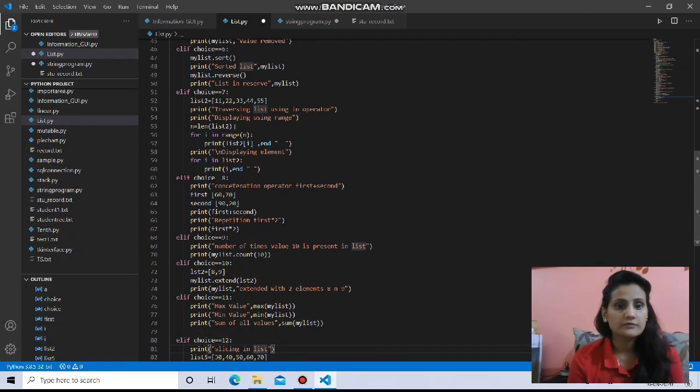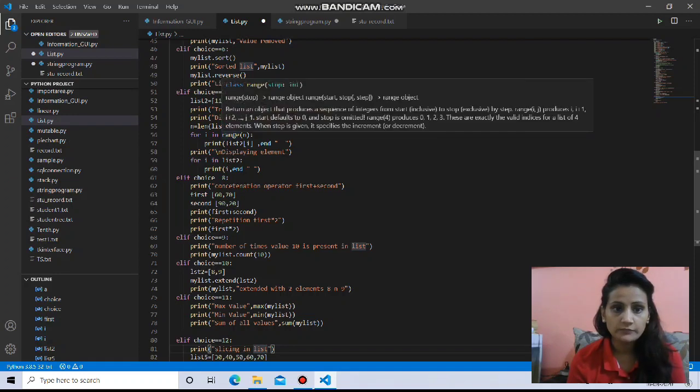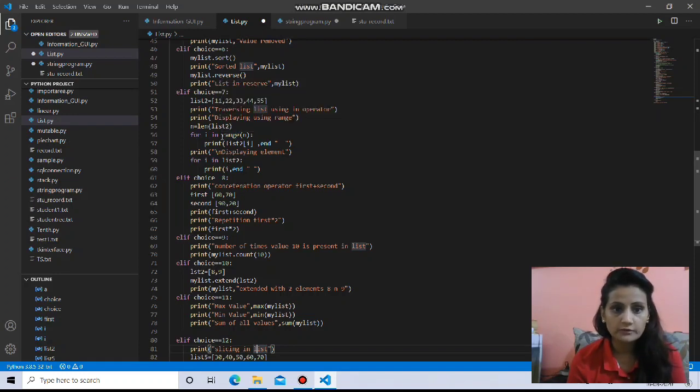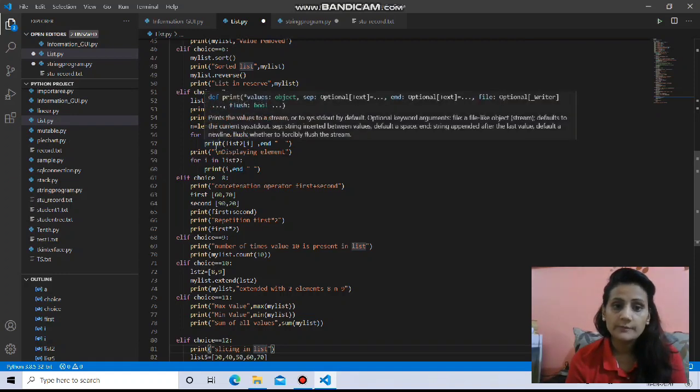Okay, so here you can see traversing with a for loop. First we find the length of the list because we will be using that inside the for loop. For i in range n, here n is the length of the list, which is 5. So for i in range 5 means i will start from 0 and go till 4. This is what the for loop means, and we will take the help of that i to go to a particular value.